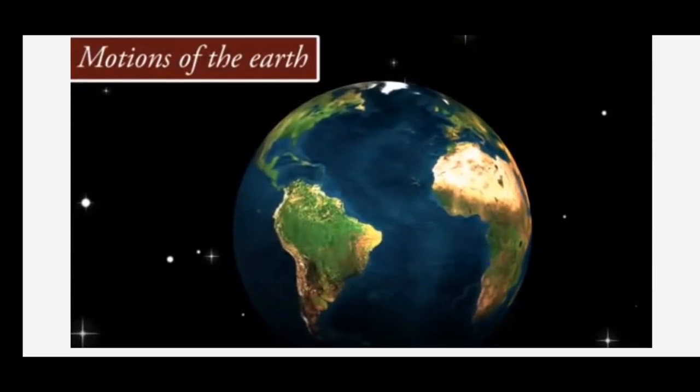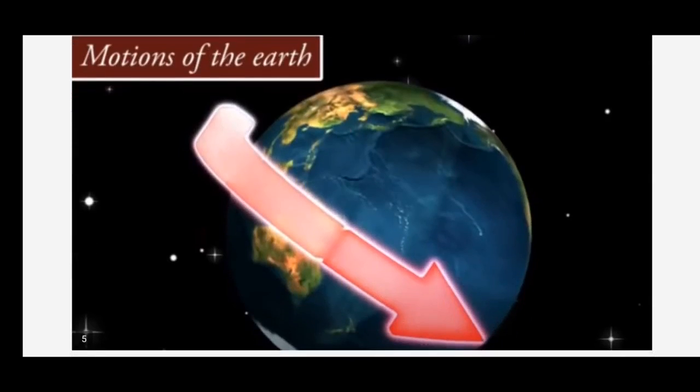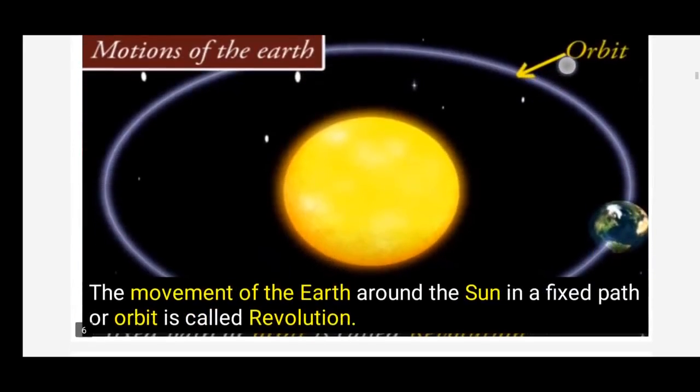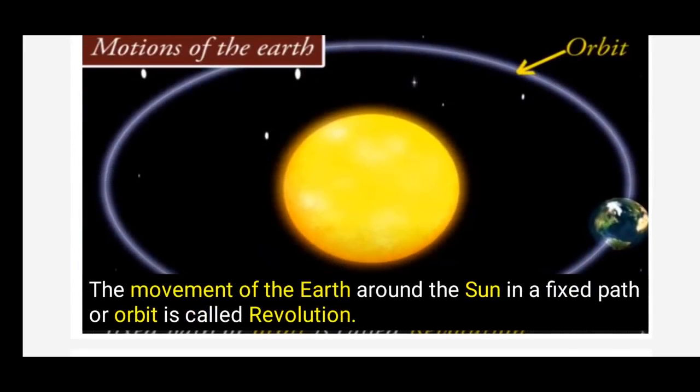Children, the earth moves itself. The earth is not still. As you all know, the earth is not still. So earth moves around itself. So when the earth moves around itself on its own axis, it is called rotation. What do you call that, children? Rotation. And the movement of the earth around the sun in a fixed path or orbit is called revolution.